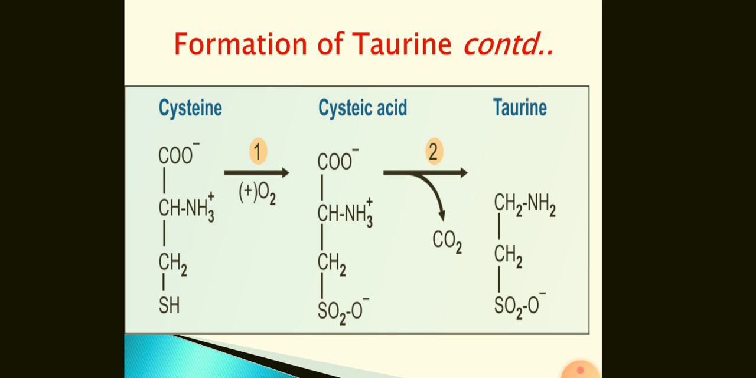Here the chemical equation for the formation of taurine is given. Cysteine, an amino acid with a sulfur SH group, is oxidized with molecular oxygen to give the cysteic acid. This cysteic acid gives away the carboxylic group in the form of carbon dioxide and taurine is formed. This is the taurine which then incorporates into the bile salts.